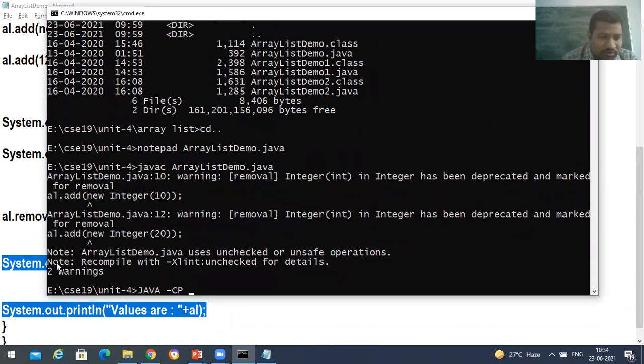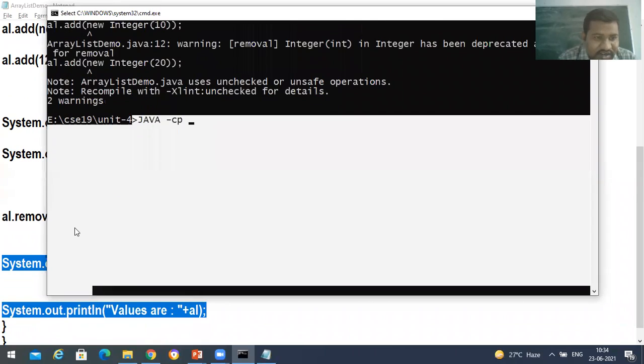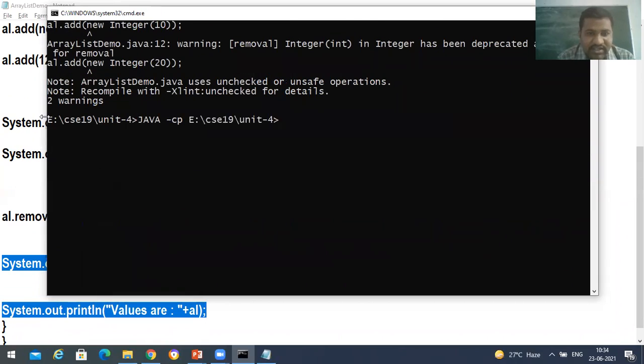There won't be any problem here, though we might see warnings because of deprecated methods. If they're warnings, you can neglect them, no problem. Deprecated methods are older methods from version 1.0 and 1.1 that are still used, so the compiler gives warnings.